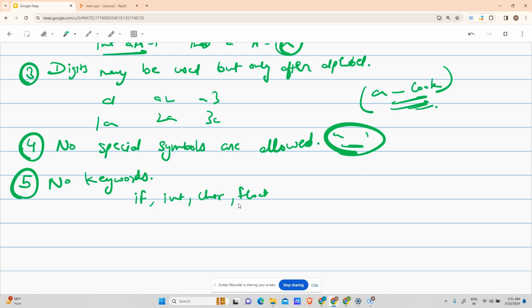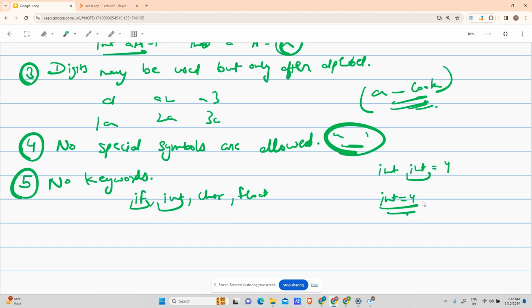Because it is just a machine. If you declare your variable as int equals to 4, that doesn't make sense, right? You cannot declare a variable with a keyword name.